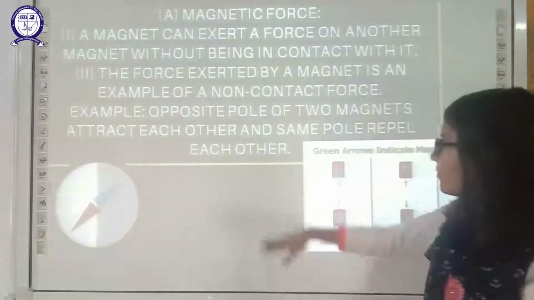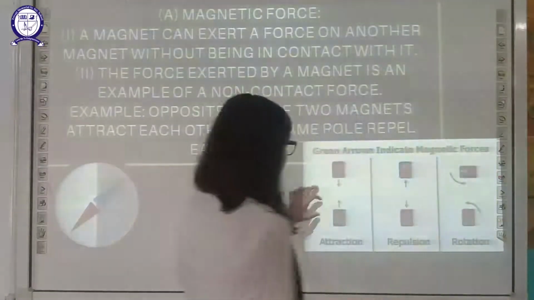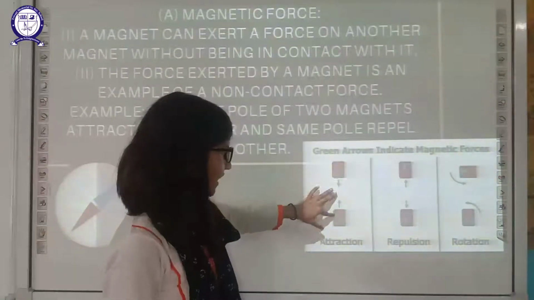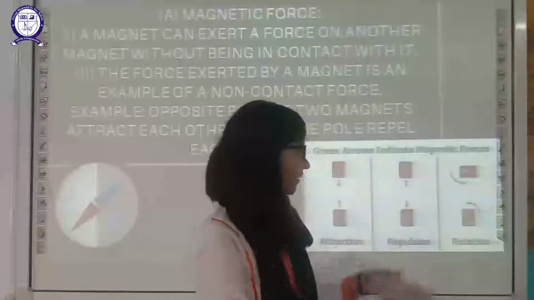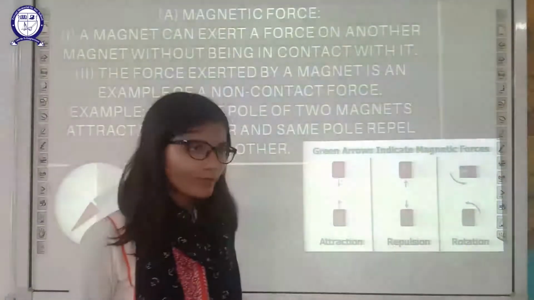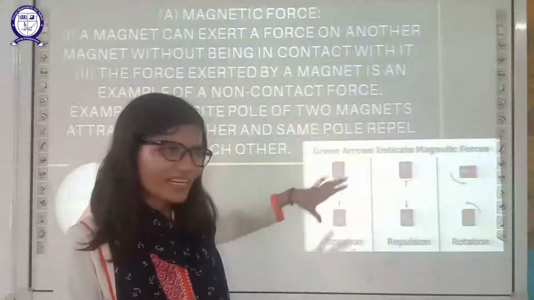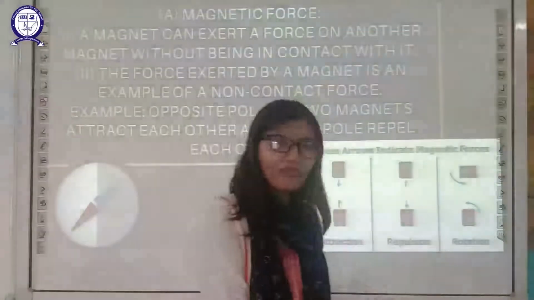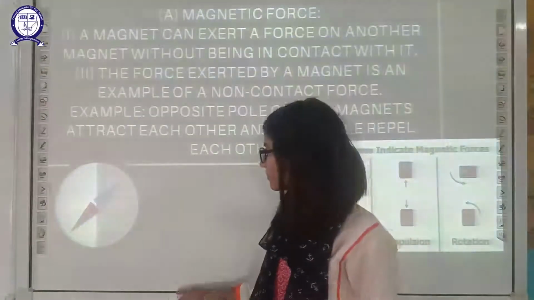You can see that two opposite poles attract each other, and two like poles repel each other. But they do not need to be in contact. They can exert their force without being in direct contact with each other.